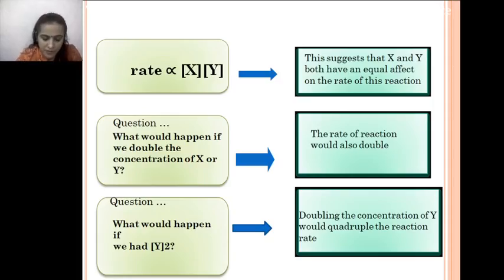Here I have put some questions. What would happen if we double the concentration of X or Y? If rate is directly proportional to X and Y, and we double the concentration of X, the rate of reaction would also get doubled. The next question is, what would happen if we had Y squared? For example, take Y as 2. Then 2 squared is 4. So if the rate depends on Y squared, doubling the concentration of Y would make the rate of reaction quadruple.